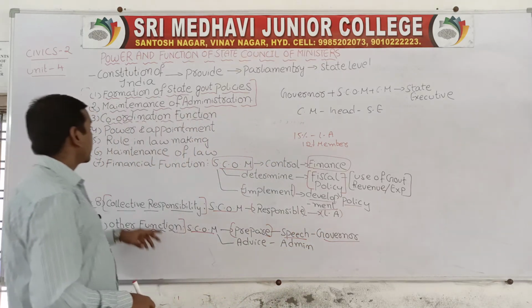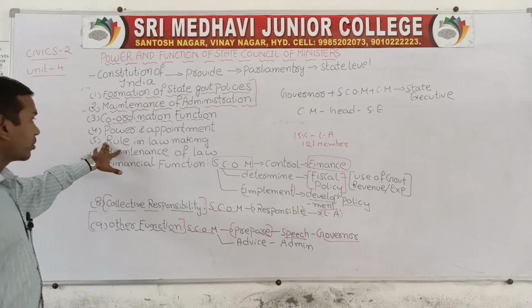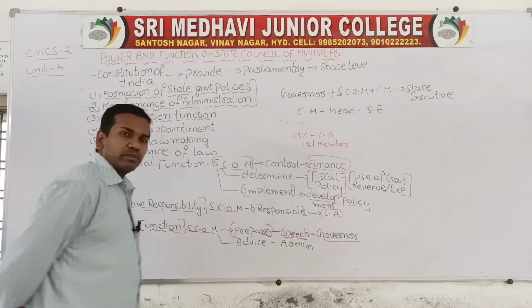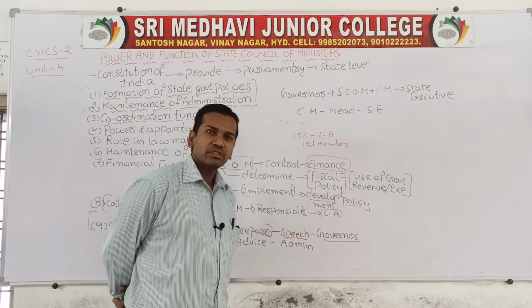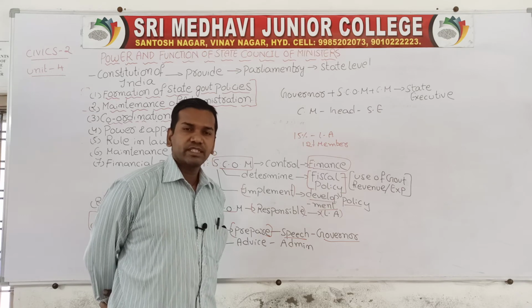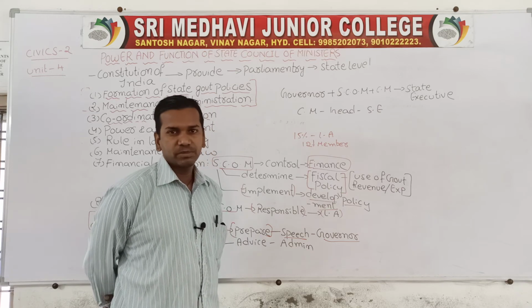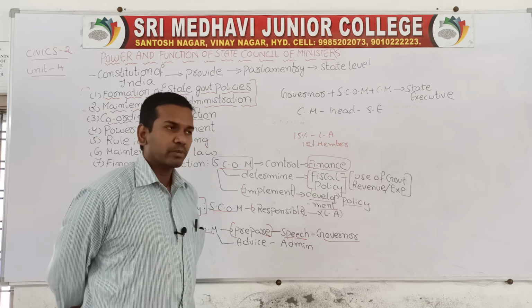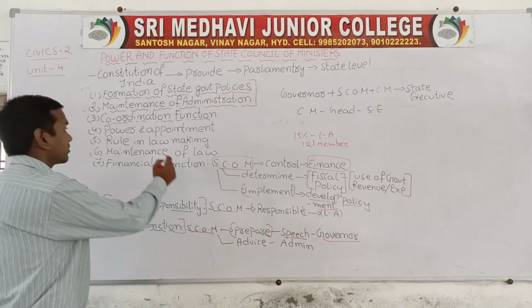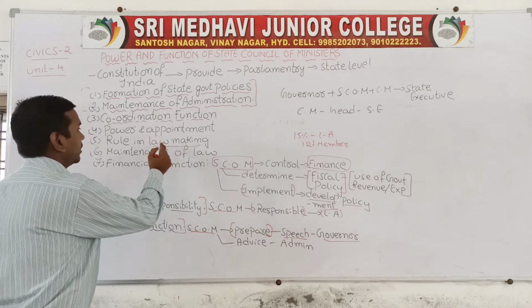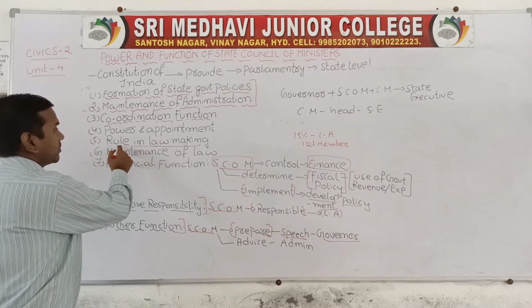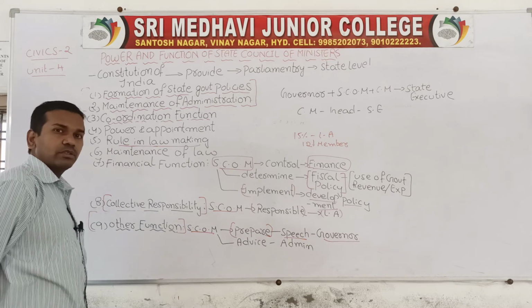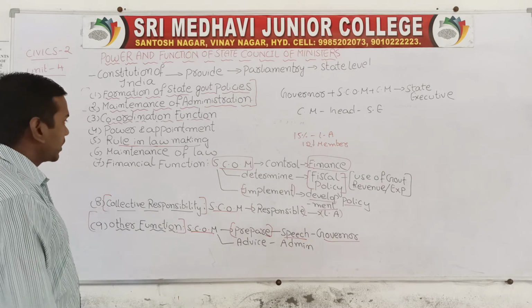Now, after that we have discussed the role in making law. The State Council of Ministers is responsible for preparing the law, and they have to see that law and order is proper at the state level. They are responsible for maintaining law and order and the rule of law.